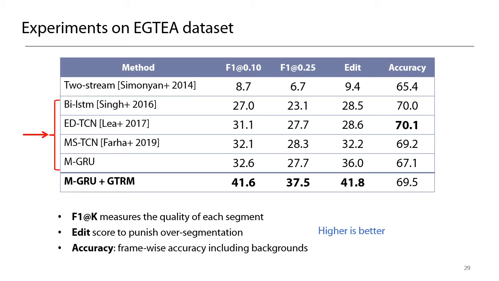The previous works on action segmentation are listed in the middle. MGRU is a baseline that uses a multi-layer gated recurrent unit. In the bottom, we see that by adding our GTRM on the backbone model, we can achieve significant performance improvement.